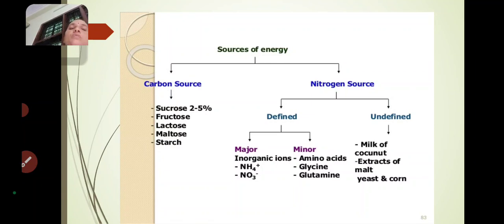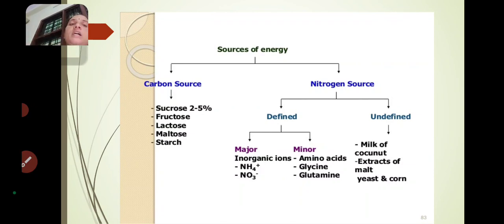For the sources of energy, we have the carbon source and nitrogen source which are used in plant tissue culture. Under carbon source, we take sucrose, fructose, lactose, maltose or starch, whatever is essential to grow the explant. Then coming to the nitrogen source, there are defined and undefined nitrogen sources.